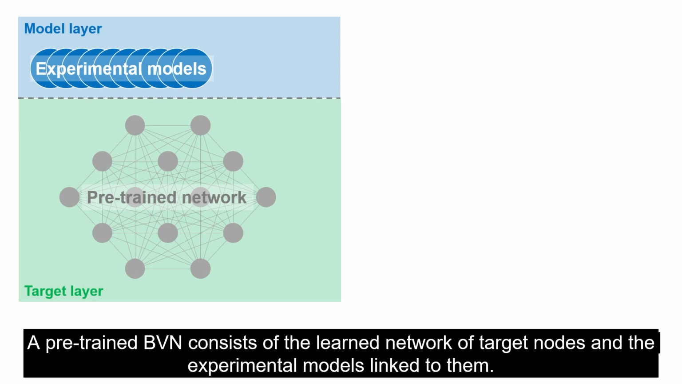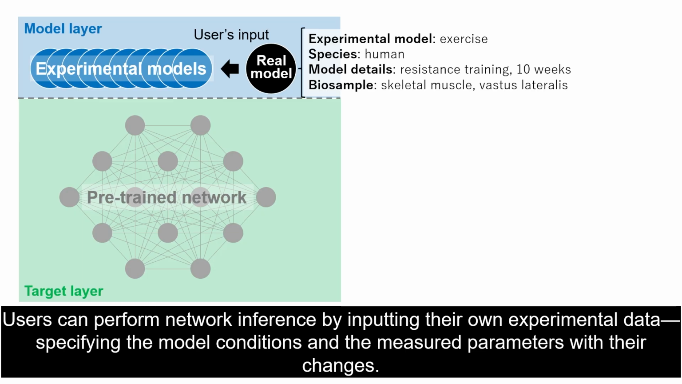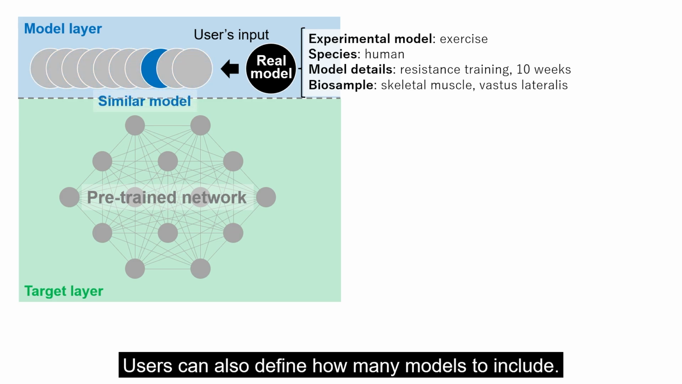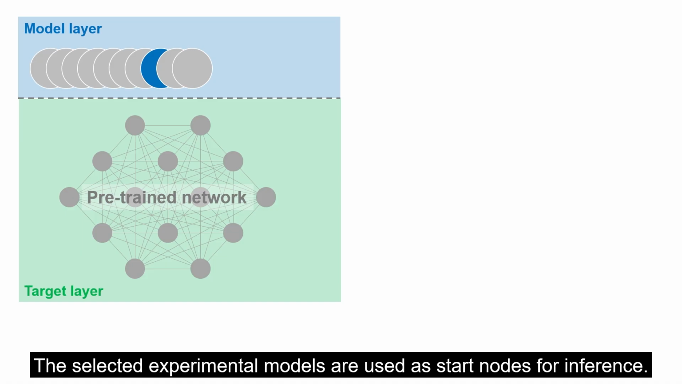A pre-trained BVN consists of the learned network of target nodes and the experimental models linked to them. Users can perform network inference by inputting their own experimental data, specifying the model conditions and the measured parameters with their changes. Inference begins by matching experimental models in BVN that are similar to the user's setup. Users can also define how many models to include. Typically, selecting about 5 matching models connects to over 10 target nodes, which then serve as the starting points for inference. The selected experimental models are used as start nodes for inference.